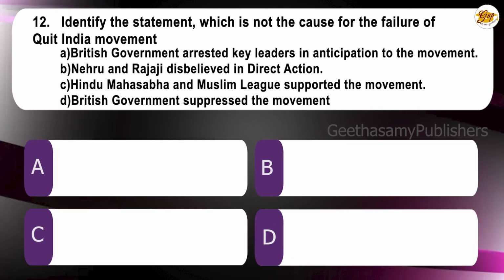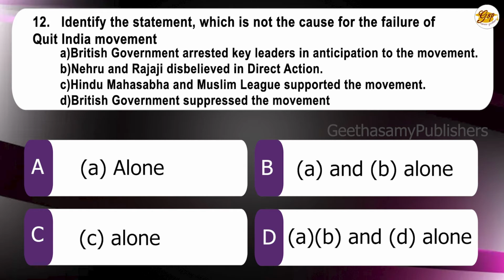The 12th question. Identify the statement which is not the cause for the failure of Quit India movement. A. British government arrested key leaders in anticipation of the movement. B. Nehru and Rajaji disbelieved in direct action. C. Hindu Mahasabha and Muslim League supported the movement. D. British government suppressed the movement. The choices are A alone, B. A and B alone, C alone, D. A, B and D alone. The correct answer is C alone.